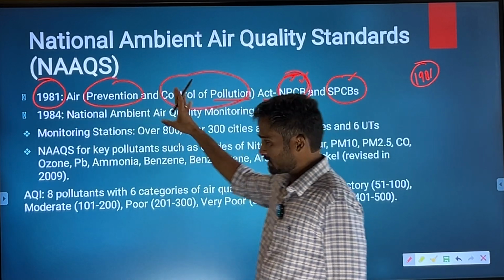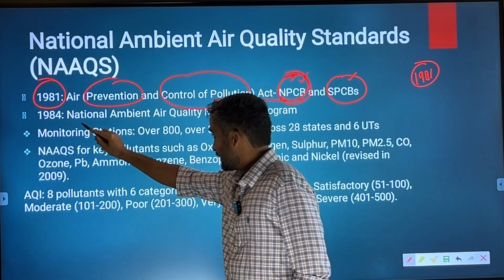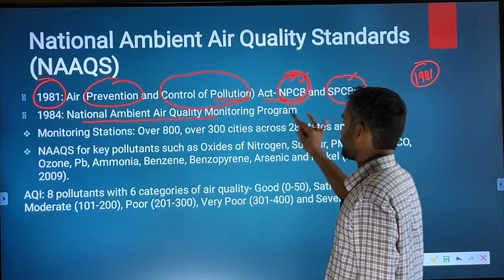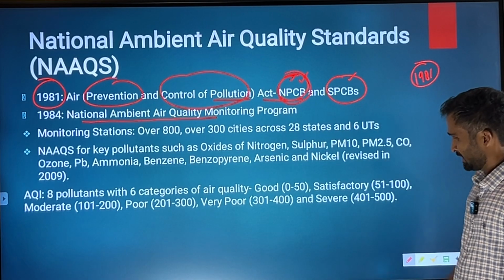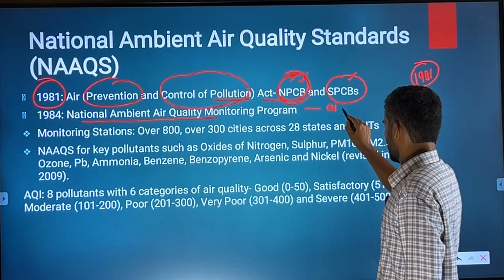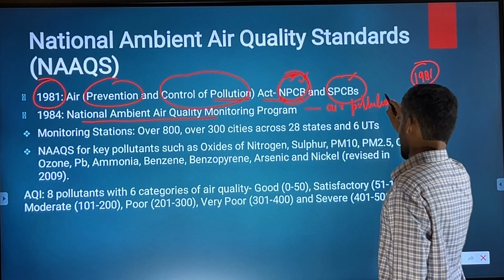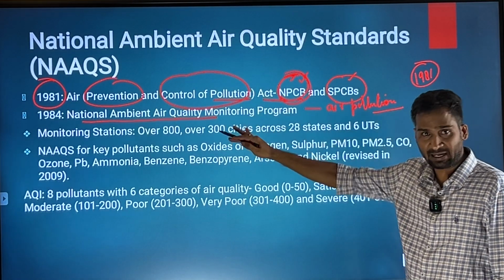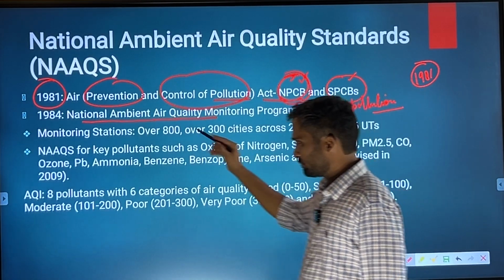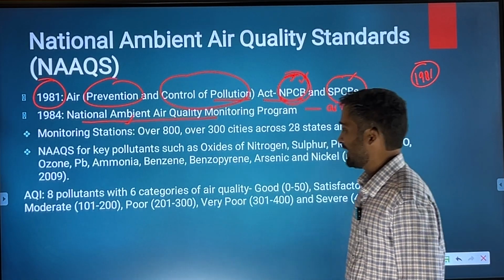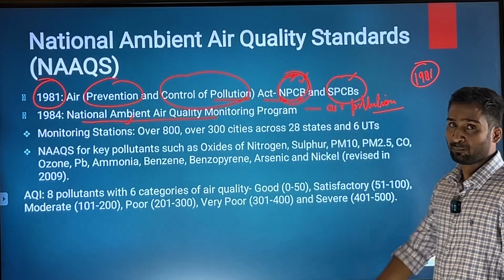1984, later on, some 3 years later, National Ambient Air Quality Monitoring Program. This is also related to air pollution. So, following this act in 1984, Government of India came up with National Ambient Air Quality Monitoring Program.